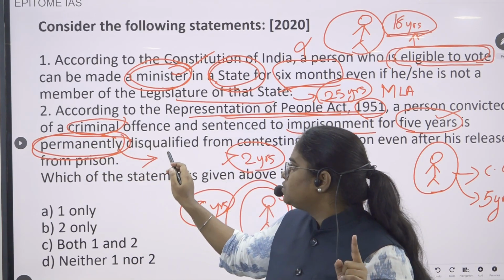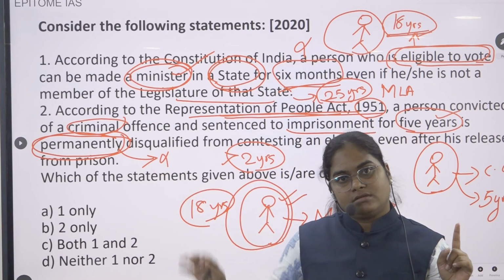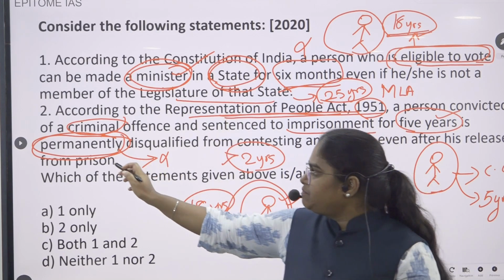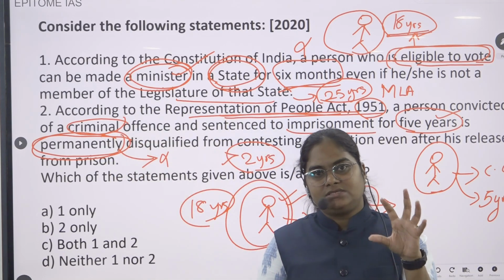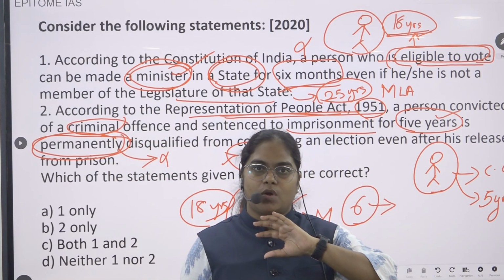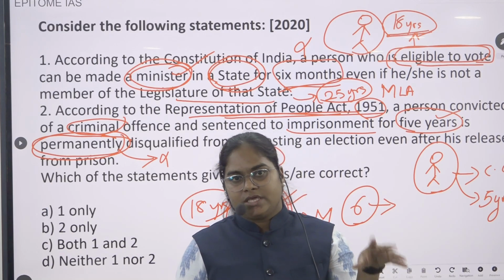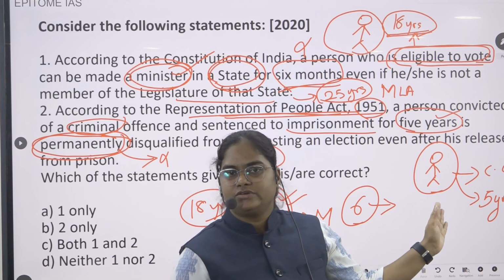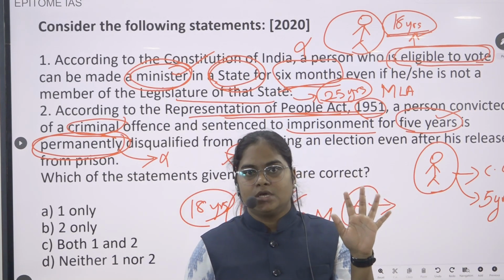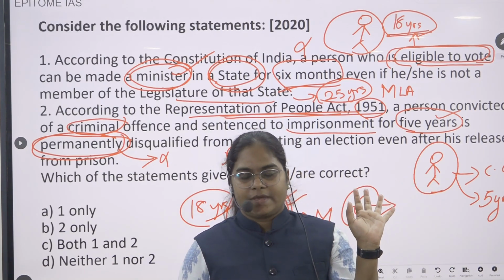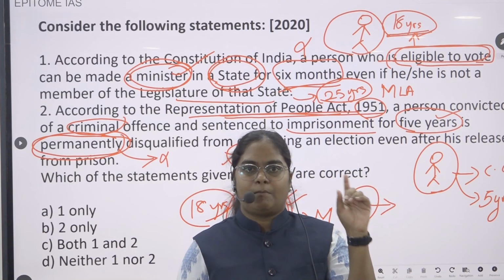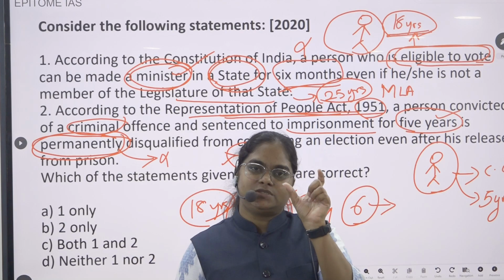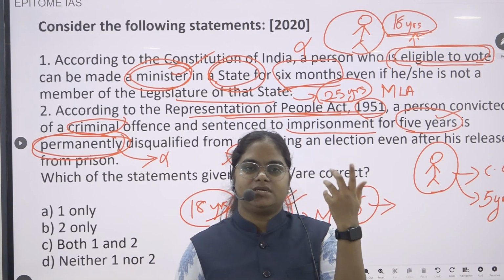Here this word is wrong. If this word were not in the statement, then it would be a different scene. But here they have given permanently. So permanently makes this statement absolutely wrong. Why? Even after 2 years of imprisonment, or 5 years of imprisonment, whatever it is, more than 2 years, still within a specified period of time he will be disqualified from contesting an election.